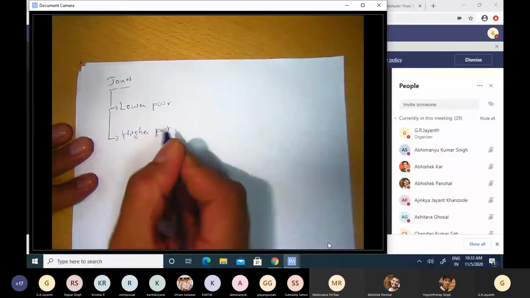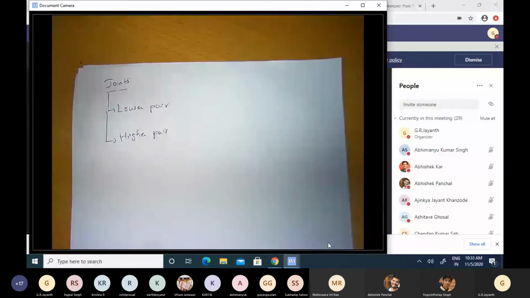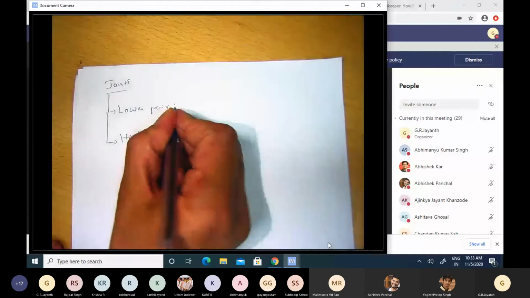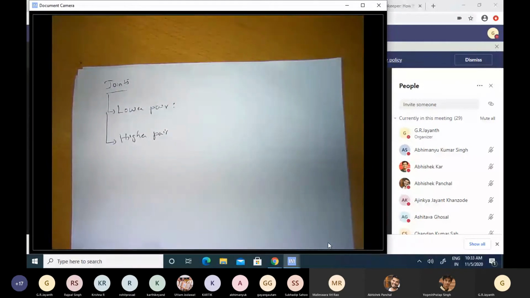The basis for this classification of joints as lower pair or higher pair is whether two interconnected rigid bodies, which are connected by joints, make surface contact with one another or not. The lower pair joints make surface contact with one another. The higher pair ones make either line contact or point contact. The examples for lower pair joints, of course, all impose restrictions, constraints on how one rigid body can move in relation to another. That's the whole purpose of a joint.